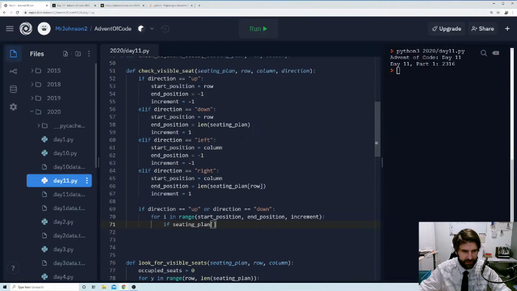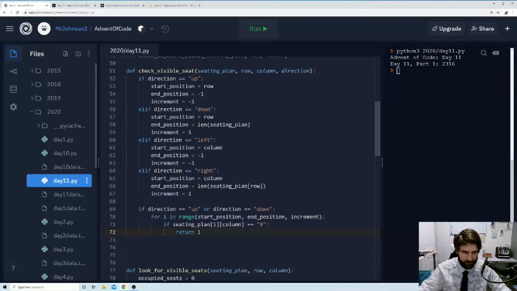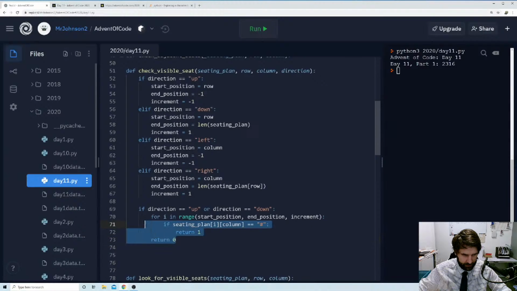If our seating plan, so it's the row that's changing, isn't it? So if our seating plan at position i and column, our column is going to stay the same, we're just going up and down, is equal to a hash, and we're going to return 1. Otherwise, if we get to the end of that, we're going to return 0. And then we're just going to do the same up here.